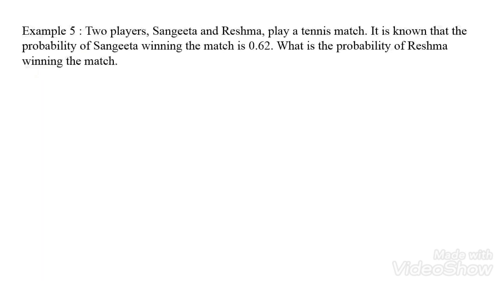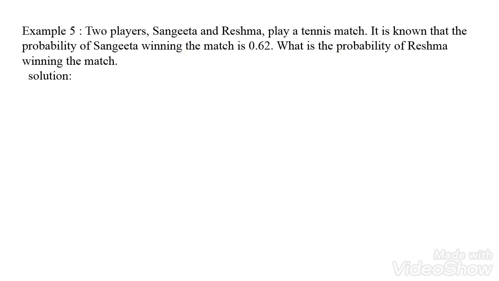What is the probability of Reshma winning the match? Here there are no favorable outcomes at all. You just have to see this comparatively. 0.62 is the winning probability of Sangeeta, and the total is 1. What is the remaining? 0.38 is the remaining one.